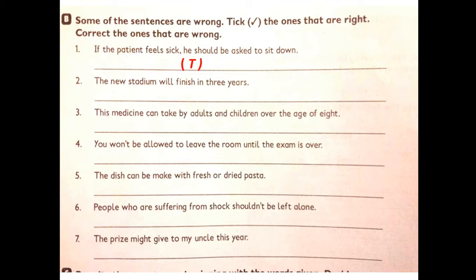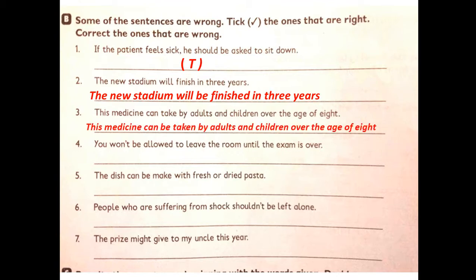Number two, the new stadium will finish in 3 years. The new stadium will be finished in 3 years. This sentence should be in the passive. Number three, this medicine can take by adults and children over the age of 8. The medicine can be taken. In numbers two and three there is a modal, will and can, so follow it with be plus the past participle.